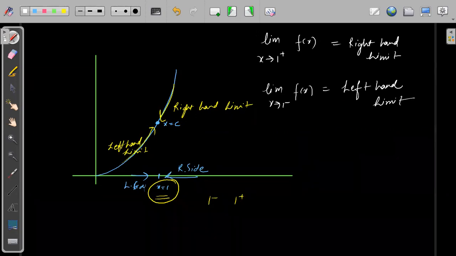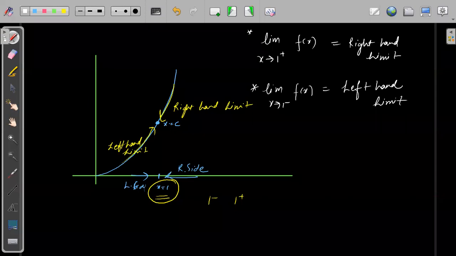Understood? I hope this part is clear for everyone. So let's copy this one also. Okay, left hand limit. These are two important concepts, है ना? Okay. Any line parallel to y-axis, which is right hand limit or left hand limit.